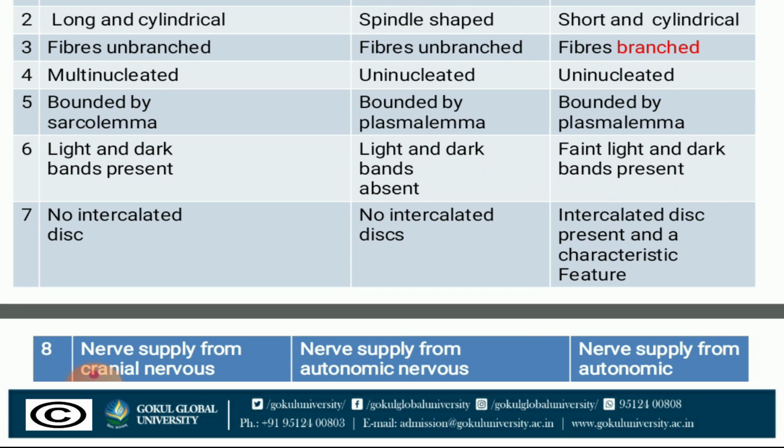Now, light and dark bands are present in skeletal and cardiac muscles, whereas absent in smooth muscle. This is again new terminology for you.